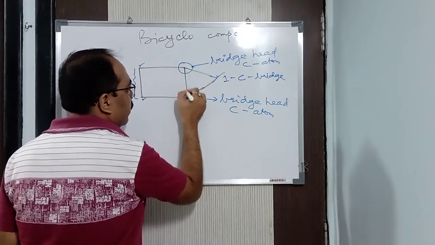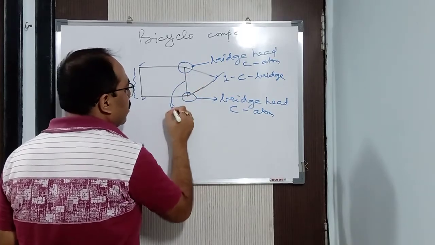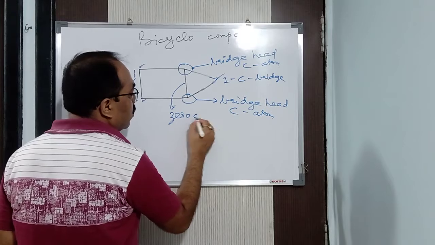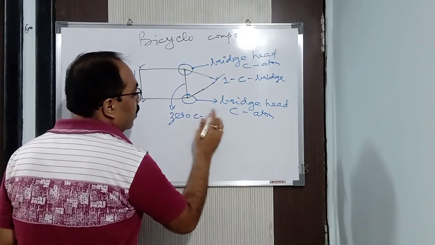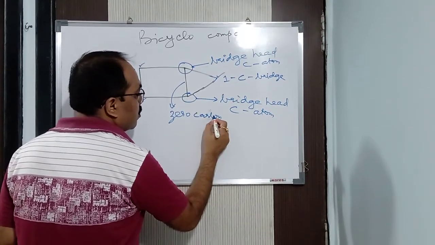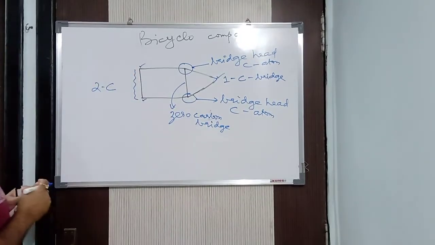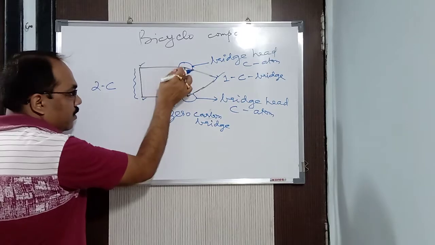And how many carbons are there in between? No carbon is there. So it is known as a zero carbon bridge. Zero carbon bridge. Clear? In this way, we have got this one as a 0 carbon bridge, because you can see no carbon is here.